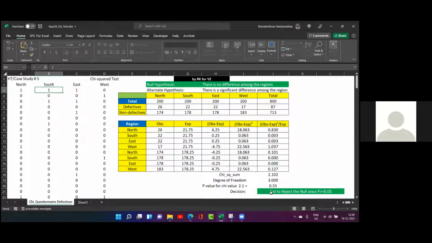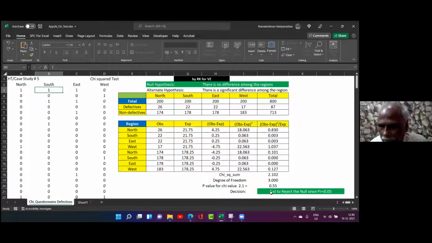I am saying I am good. Now suppose you find a p-value and it is low. P-value is low means what? You reject the null. That means RK is good is rejected. But it is not correct to say RK is not good. RK is bad or not, you cannot make a decision. RK is bad is the alternate hypothesis.